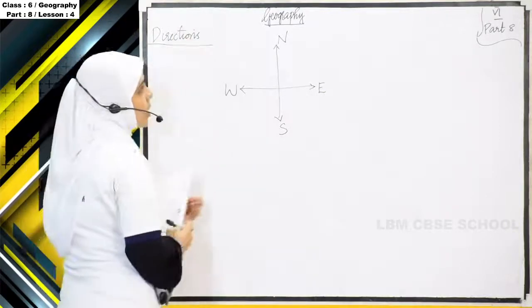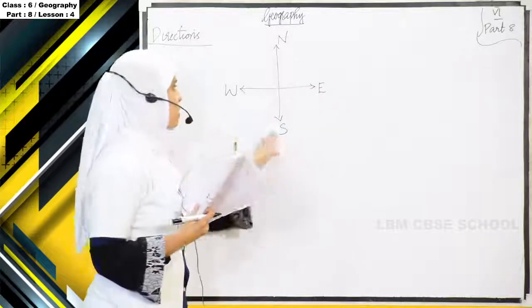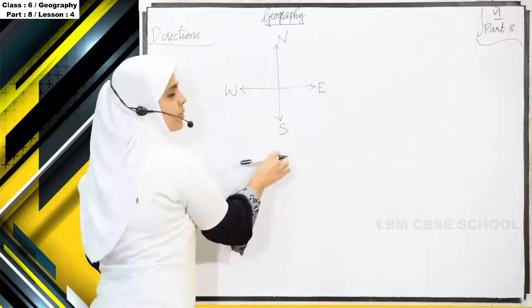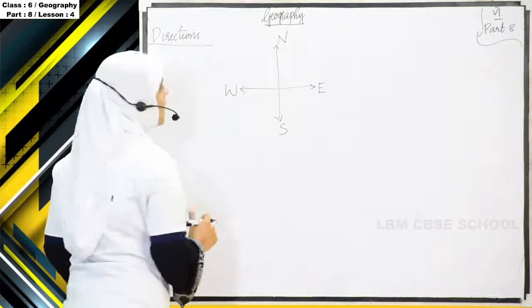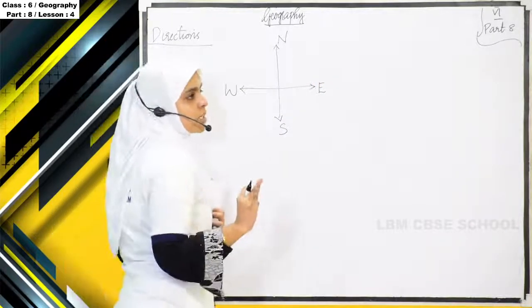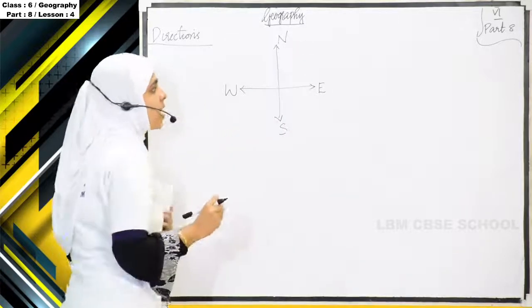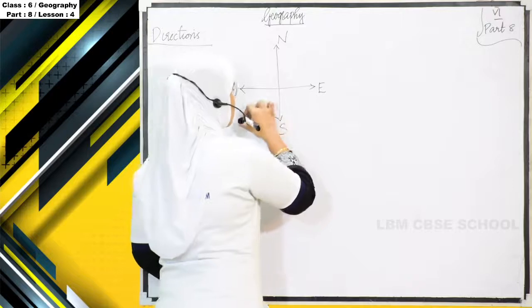What are they? North, east, south and west. You can understand it like NEWS, N-E-W-S. So mainly four main directions are there: north, south, east and west. Then comes the sub-direction.